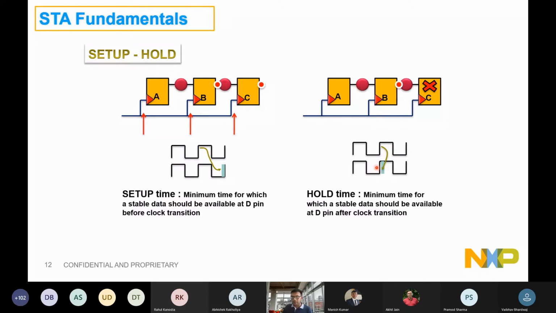And by this concept, you must have realized why we say that a hold timing check is a same edge check, right? Because this edge acted at the same time, and we would like to hold the data for more than the hold time after this edge. So this data should be coming after this particular hold time of flop B. Okay, moving further. So again, as we discussed, a setup check will be from the first edge to the second edge, while a hold check will be from the same edge, right? For A to B, same edge check.